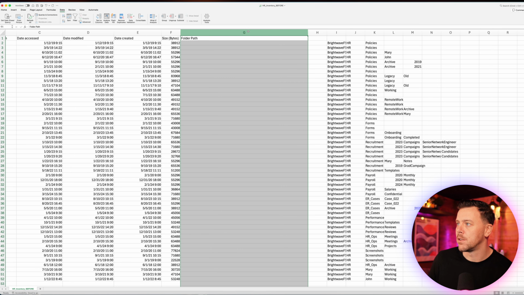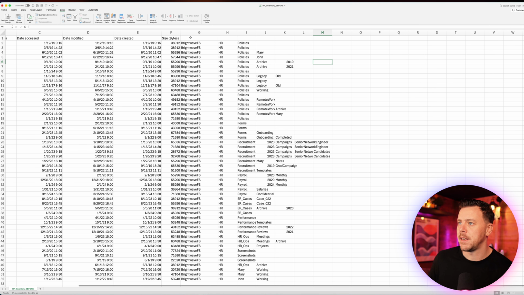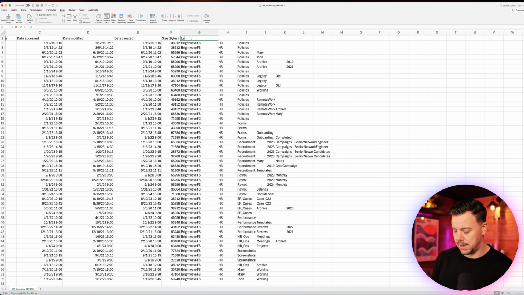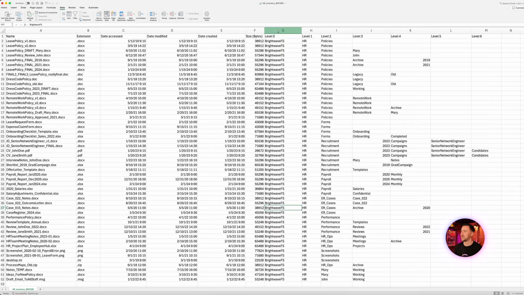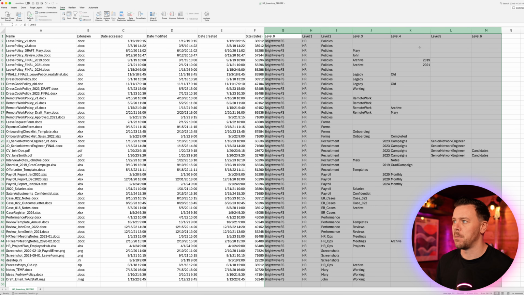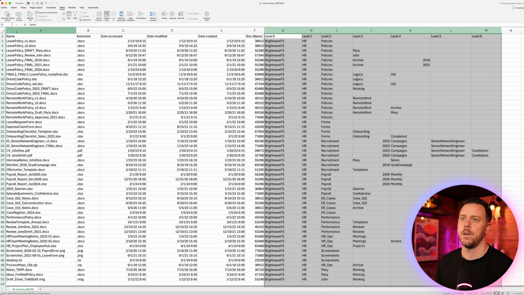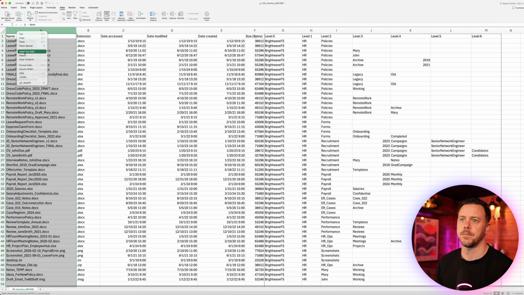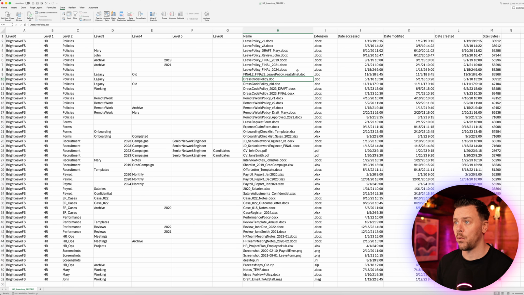So what I can do is just delete these two columns. I don't need them. And then we can just drag things out, make it a bit easier to see. And we can see this is level 0, level 1, 2, 3, 4, etc. Just drag that across. And what we might also do is, because I like reading left to right, we'll copy these cells here and we'll move them over. So I'll select them, cut, over here, insert. And now we can read the structure left to right with the actual file then here, easy to see.